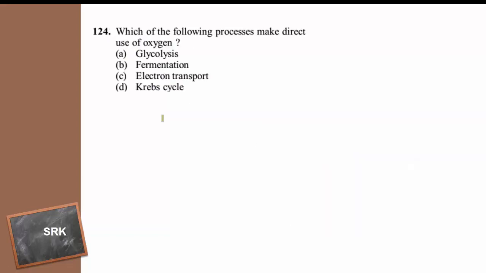Then coming to the next question. Which of the following processes make direct use of oxygen? Glycolysis, fermentation, electron transport, Krebs cycle.